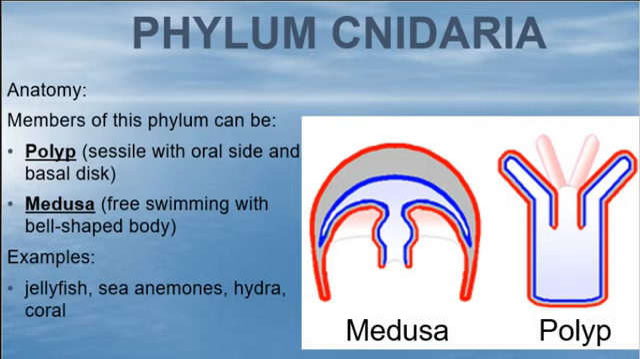Whereas the medusa form, you know who Medusa is in Greek mythology, right? She's got the snake hair. So that's the typical bell jellyfish where the bell's on top and the tentacles are hanging down below.